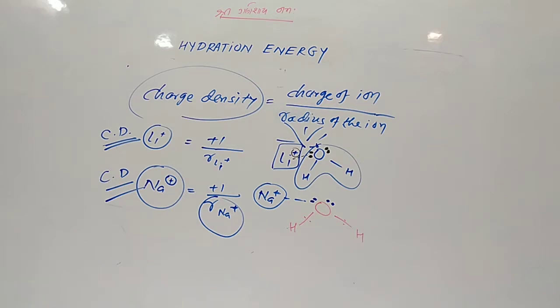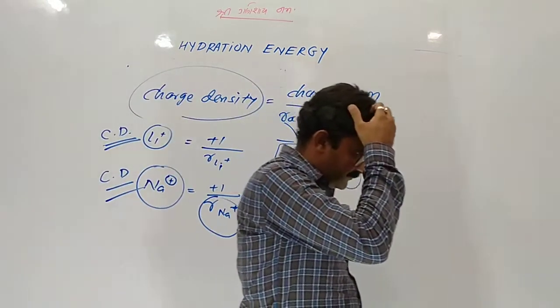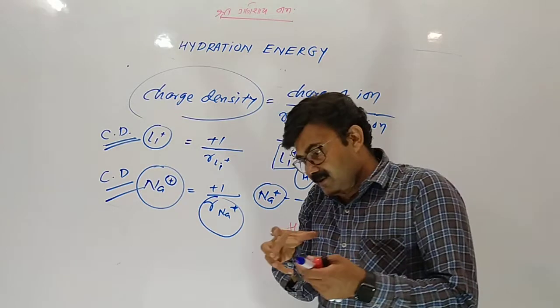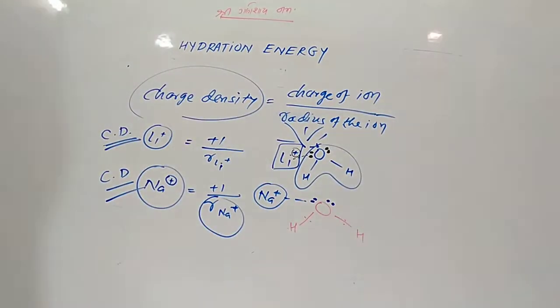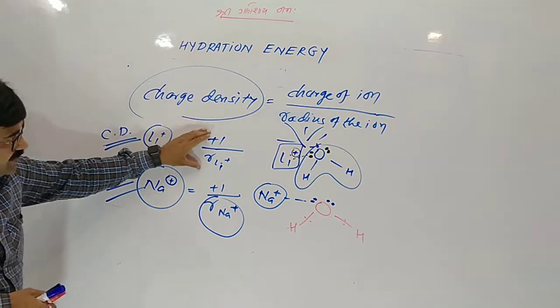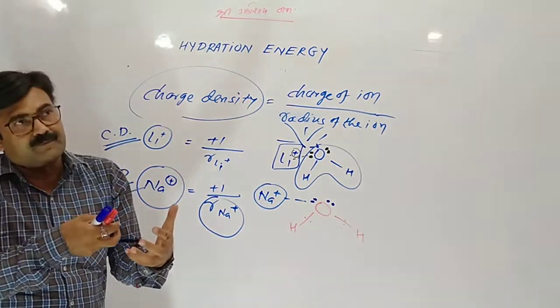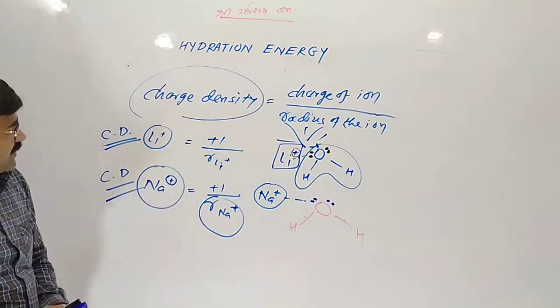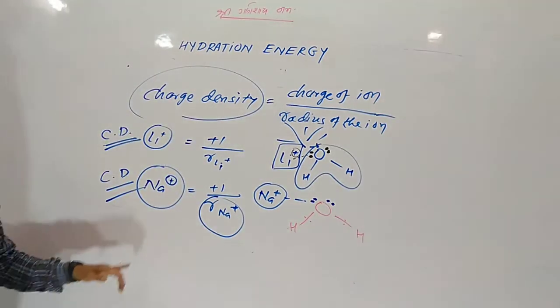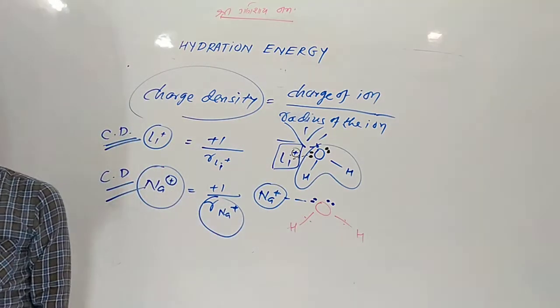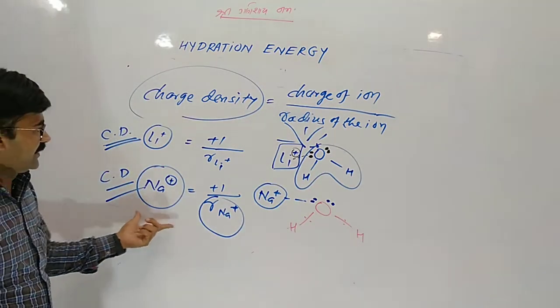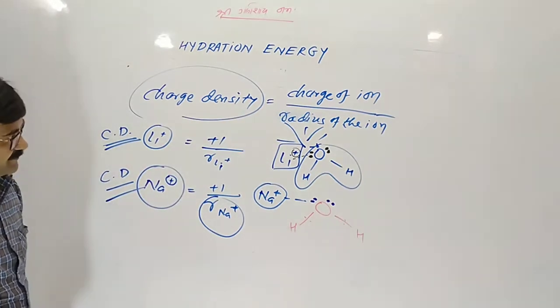Now we are going to some applications of hydration enthalpy. This is the common fact I told you. Whenever an ion is small, the charge density should be high, and whenever charge density is high, there is great attraction toward water. Whenever attraction is greater, the released heat will be more, so hydration energy will be more. Whenever an ion has less attraction toward water, the released heat will be less.